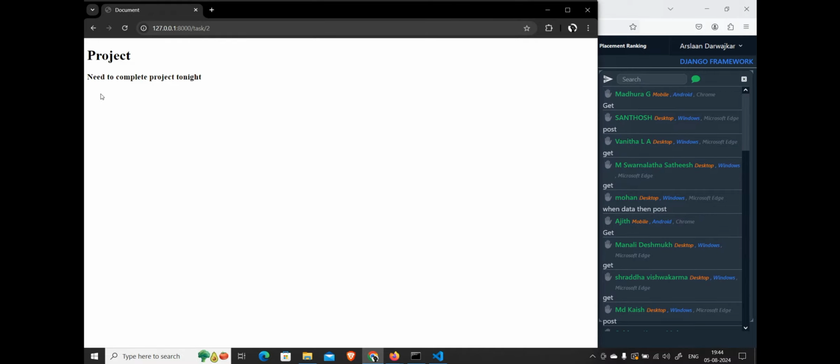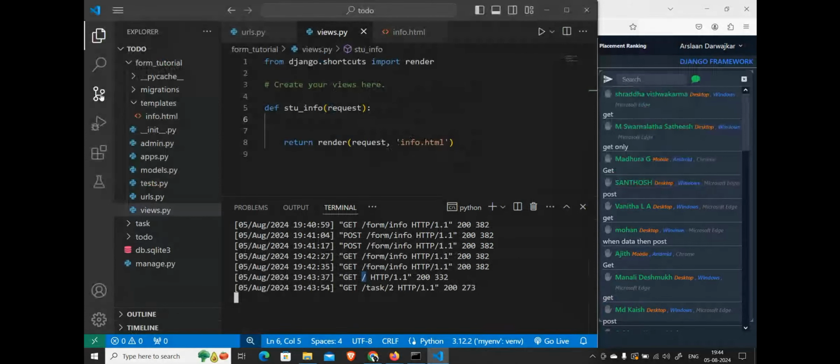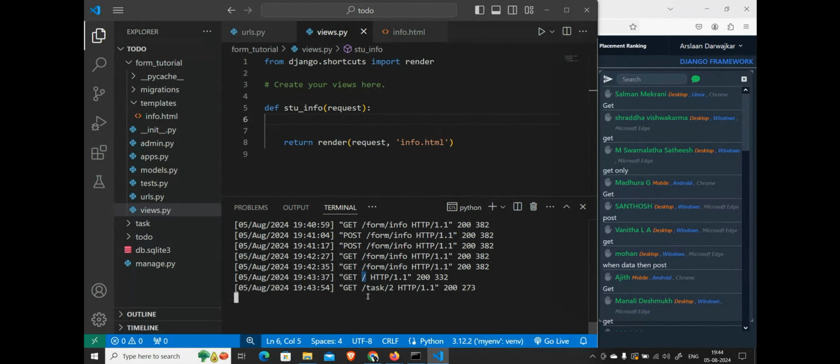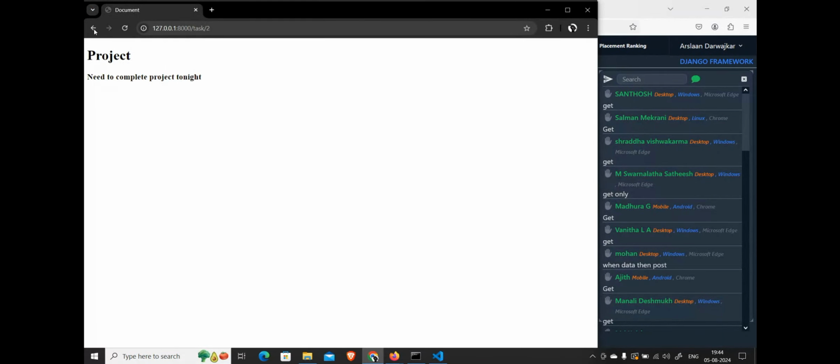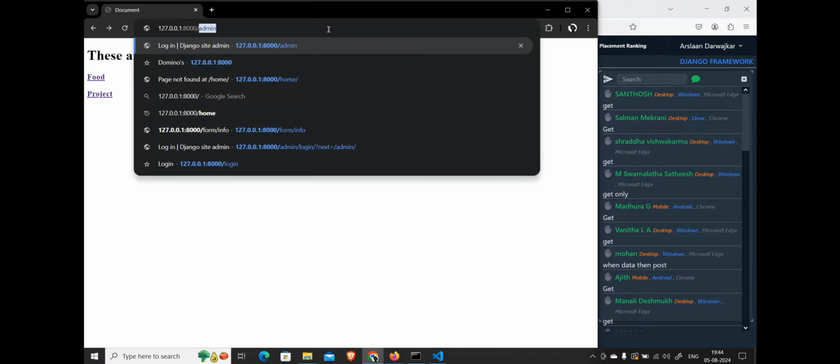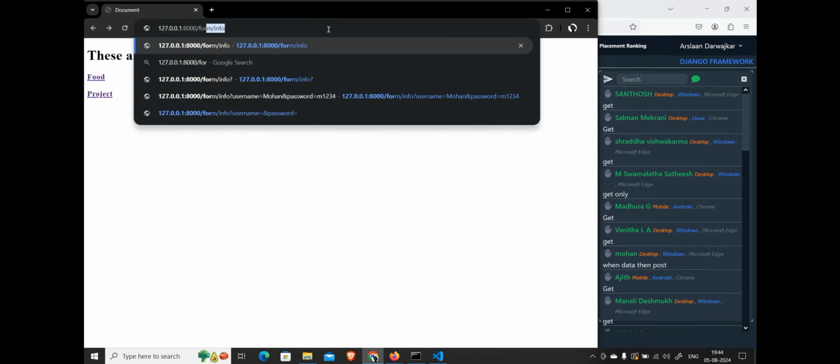Get, correct? See, this is also a get request. Until and unless you fill in a form and submit it to your backend, you can say it is a get request.